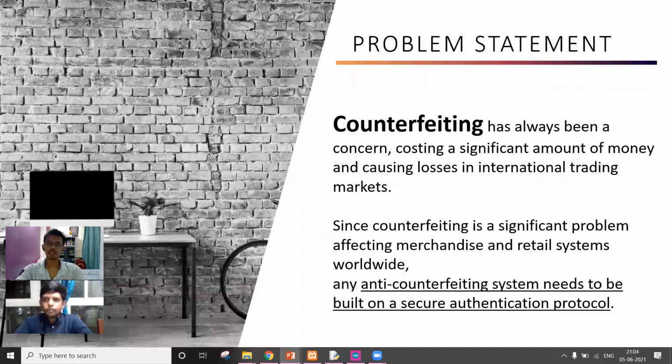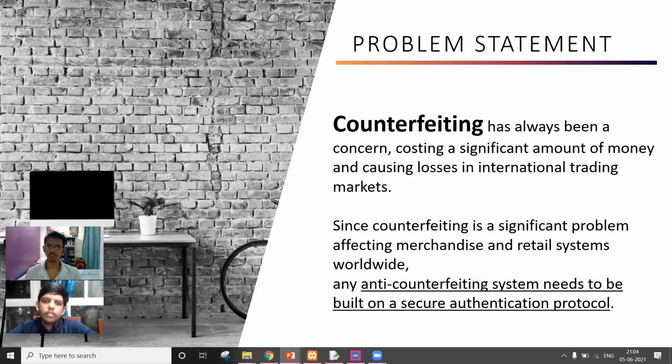So, moving on to the problem statement, as Kaushal explained what counterfeiting is and its causes, and how damaging it could be to the market. To counter counterfeiting, the concept of bar tags and QR codes was introduced, and they gained popularity, but they could be duplicated easily.